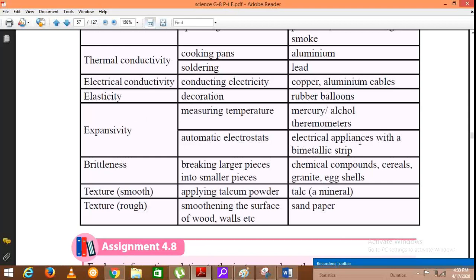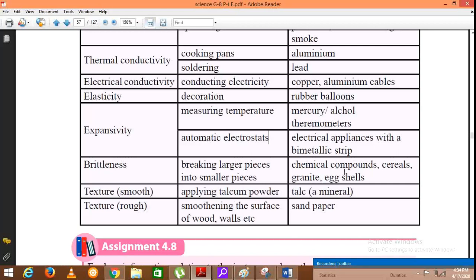Then electrical appliances with bimetallic strips like electric iron, because of the expansion of solids, the automatic thermostats function. You have seen when the temperature of the electric iron increases up to a certain extent, the circuit automatically gets disconnected because of the presence of this bimetallic strip. It avoids the overheating of the surface of the iron.